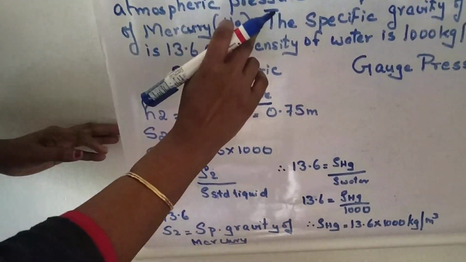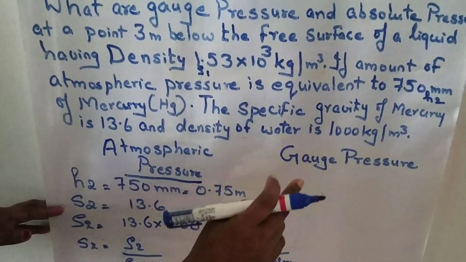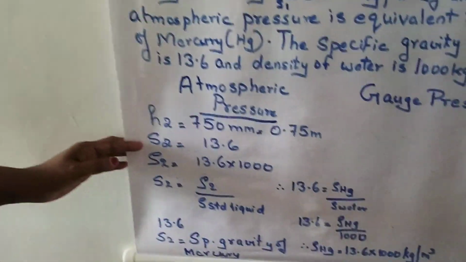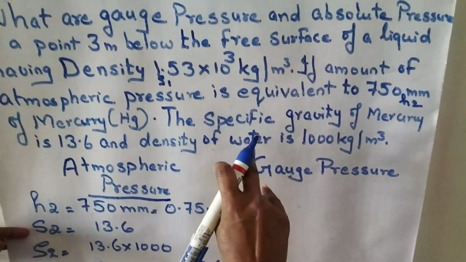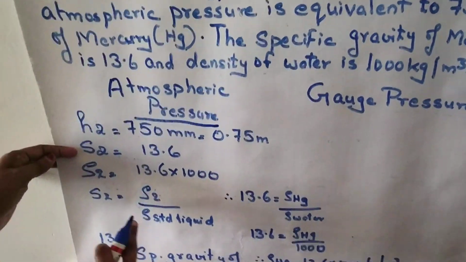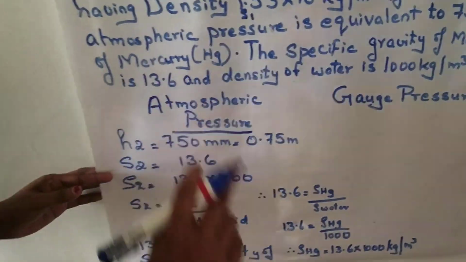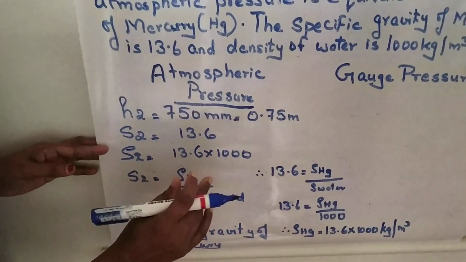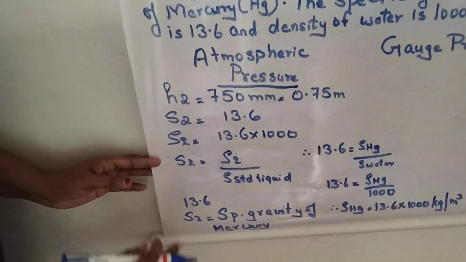And here, the specific gravity of mercury is given. It's how much? 13.6.